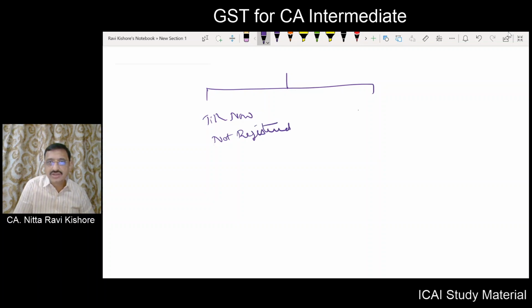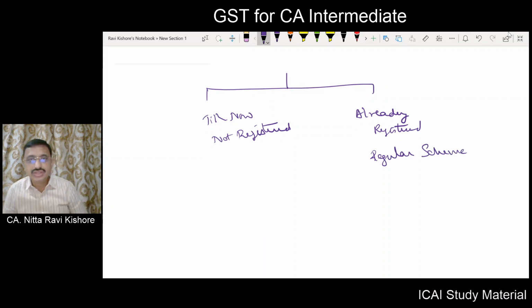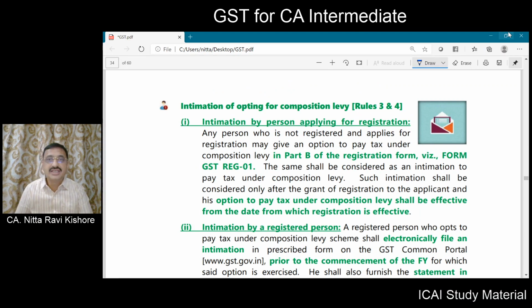The second scenario is already registered, and he is in the regular scheme, and now he wants to go into the composition scheme. So what this fellow has to do, and what the other fellow has to do, is provided in rule number 3 and rule number 4.